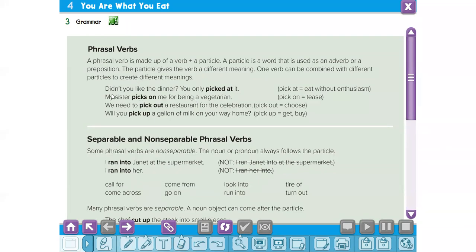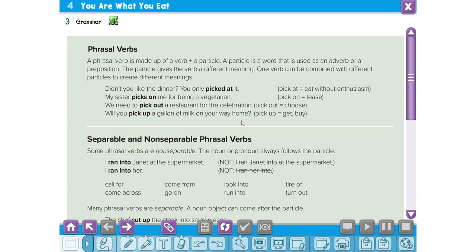For example, didn't you like the dinner? You only picked at it. Pick at means to eat without enthusiasm. My sister picks on me for being a vegetarian. Picks on here means tease.